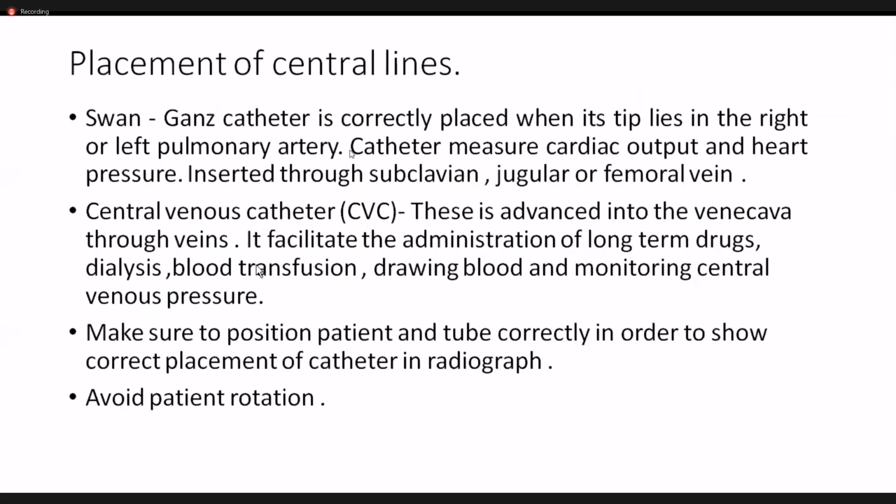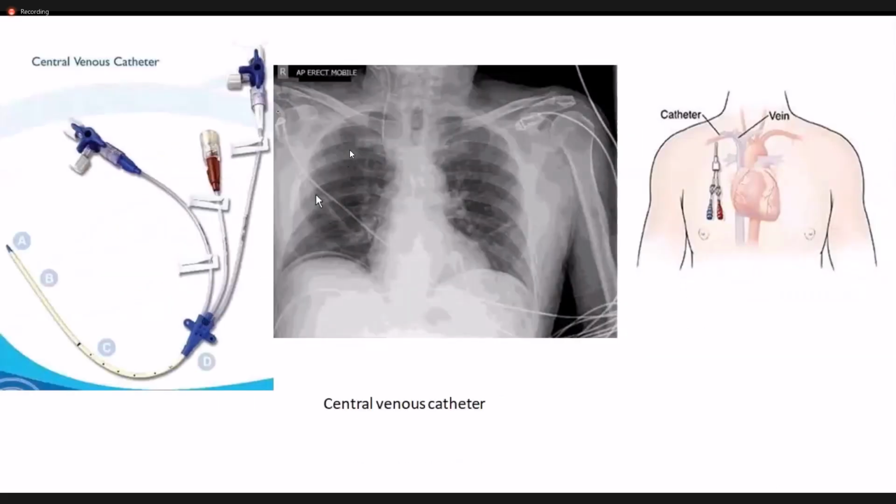Okay, another important catheter is the central venous catheter. So this is a central venous catheter. You can clearly see, if you look at the screen, this white line running from outside to inside the patient's thoracic cavity. This is a central venous catheter. This is how it looks. You can even see in the schematic diagram that this is the catheter that is being passed into the patient's heart.